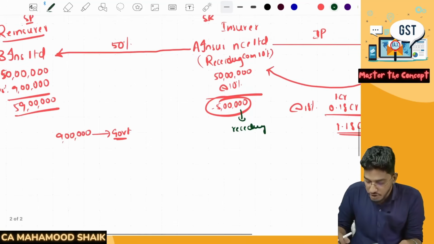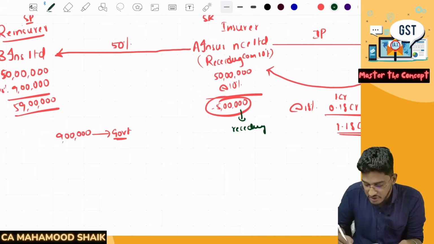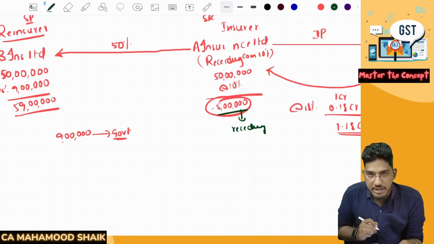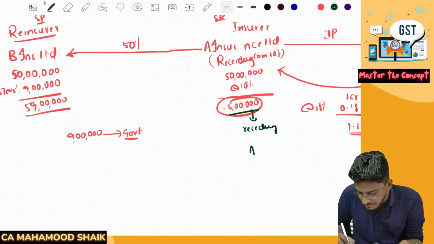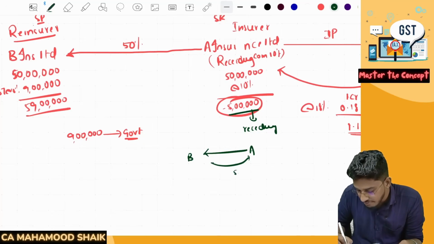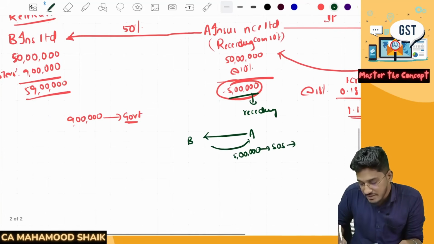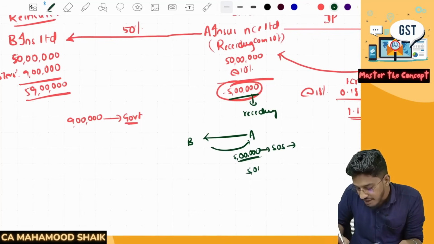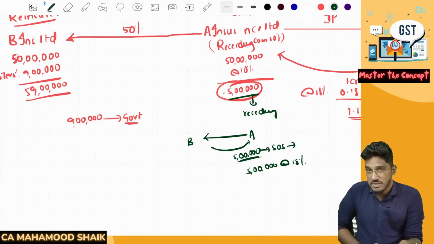Okay. So now, don't you think A Insurance Limited is providing business to B Limited, for which they are receiving a commission of 5 lakh rupees? So here A Insurance Limited is providing services to B Insurance Limited, who is a reinsurer, for which they are receiving 5 lakh rupees of commission. Don't you think A is supplying services to B? Yes, A is supplying services to B. So this will be considered as supply of services. What the GST officer previously used to do is, on that 5 lakh rupees also they used to charge GST. On that receding commission also they used to charge GST.